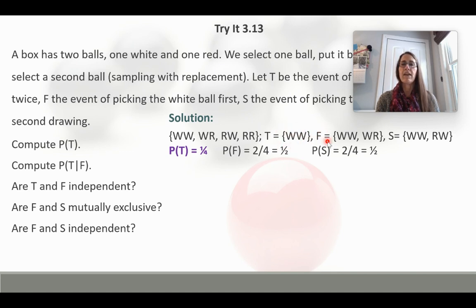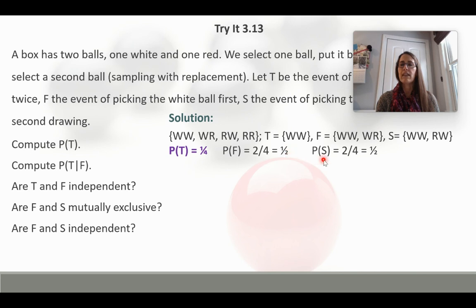F is the event picking the white ball first, so white, white, or white, red. And S is picking white in the second drawing. So that could be white, white, or red, white. So our probability for the event T, there's one favorable outcome over our sample space, so 1/4. The probability of picking the white ball first, so the probability of event F, there's 2 favorable outcomes in F divided by 4,